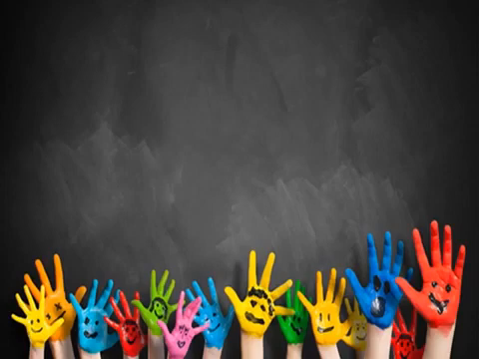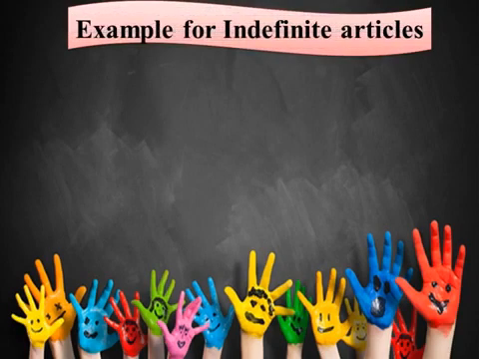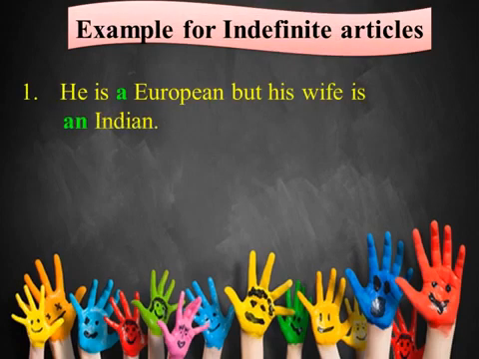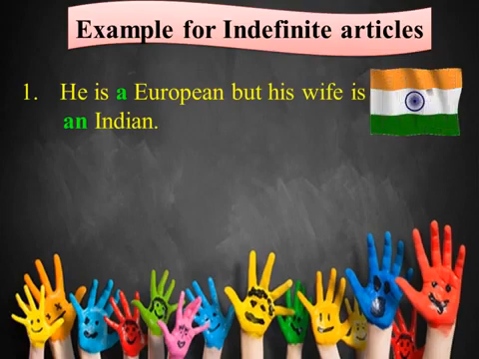Children, now let us see a few example sentences for indefinite articles. The first sentence is, he is a European but his wife is an Indian. Children, in this sentence, even though the word European starts with a vowel letter, it produces the sound yo. So we have to use a before it. In the same sentence, the noun Indian starts with a vowel sound. So you use an before it.